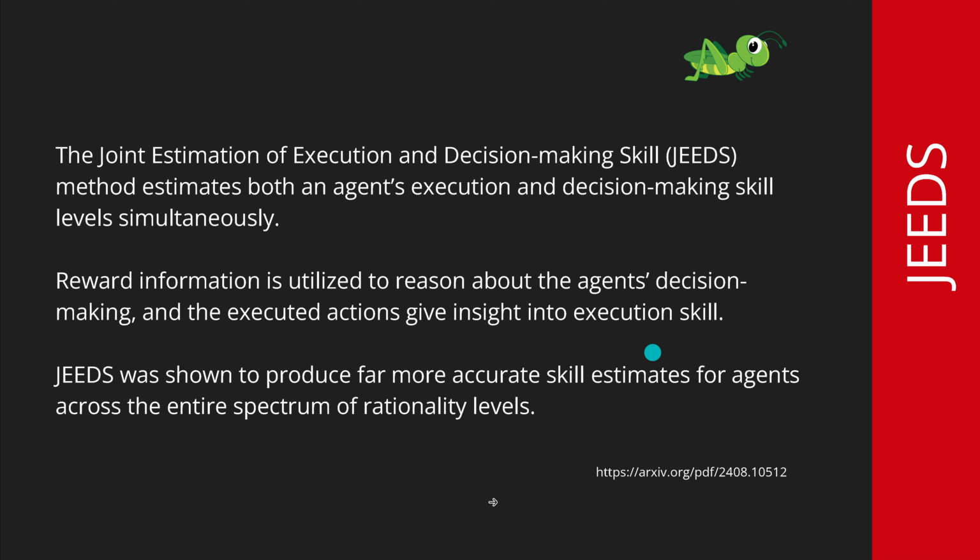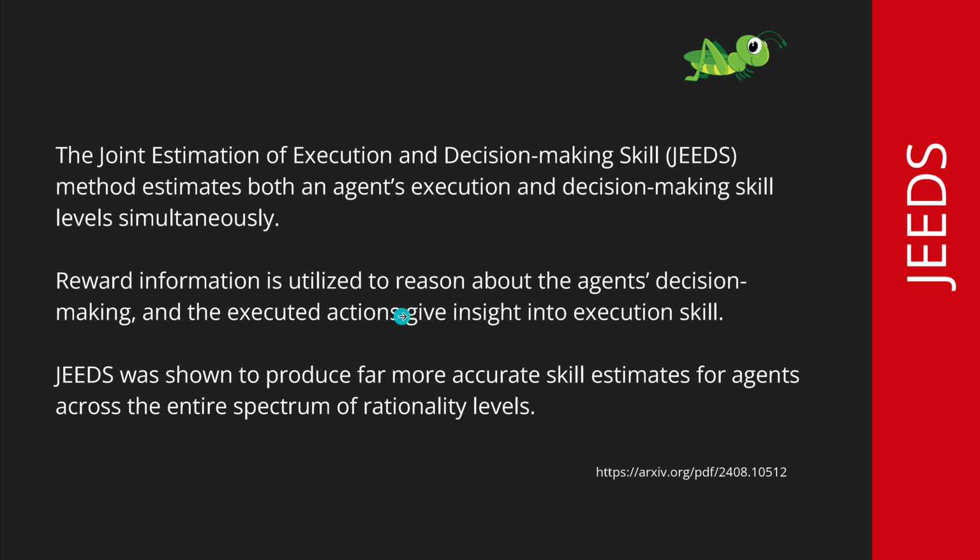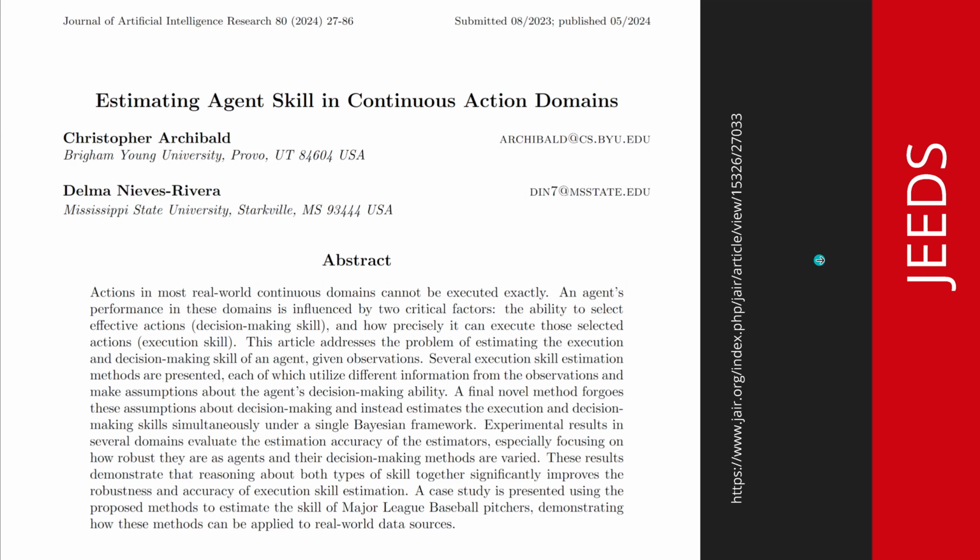So yes, we are here in a probabilistic system. And this JEEDS method was shown to produce far more accurate skill estimates for the agent across the complete spectrum of rationality levels. If you want to read more about the latest one, this is our PDF 1. This is the link for you.